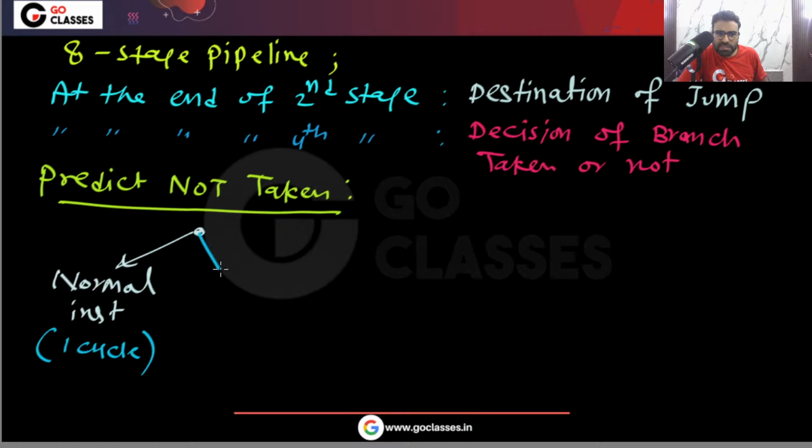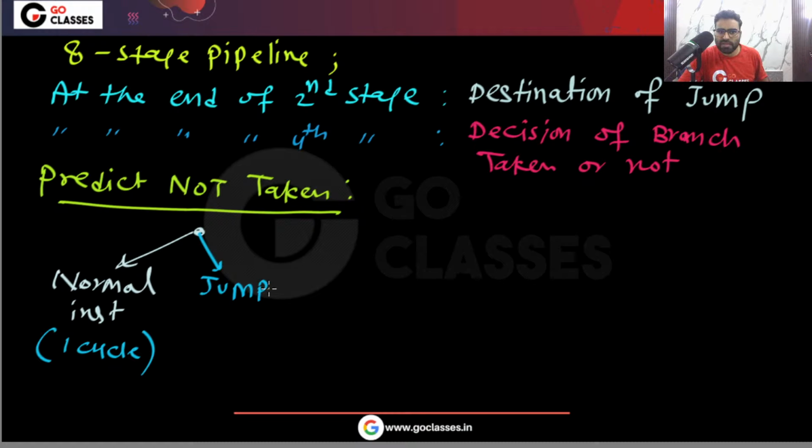You can see the instruction can be a jump instruction. If the instruction is a jump instruction, then tell me how much time the jump instruction will take. Remember, jump instruction means we will definitely jump to the target address, the destination address, yes or no. For the unconditional jump instruction, we don't have to wait for the decision whether the branch will be taken or not.